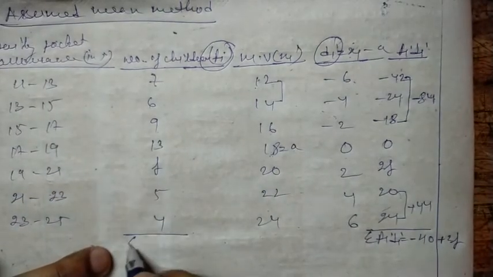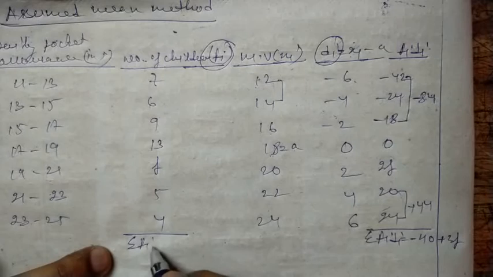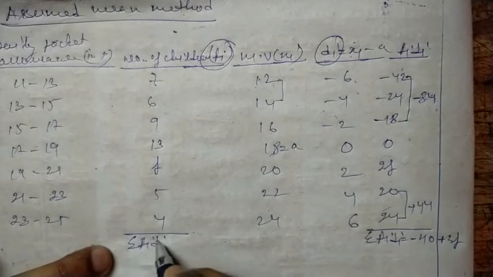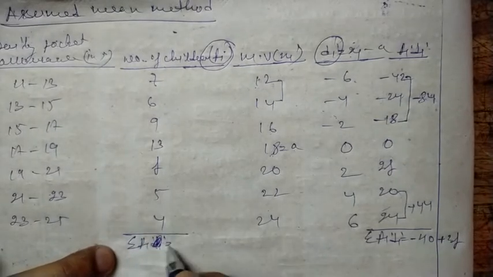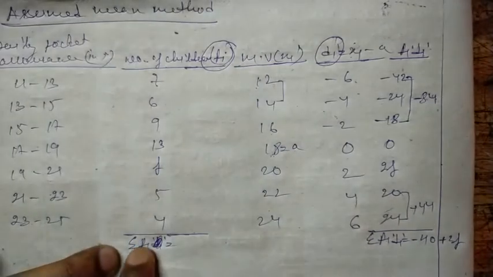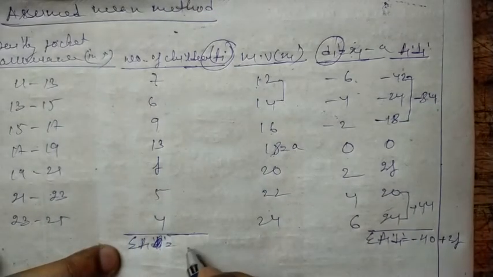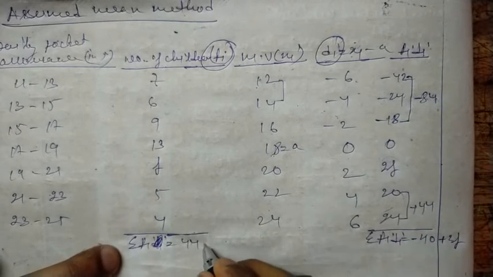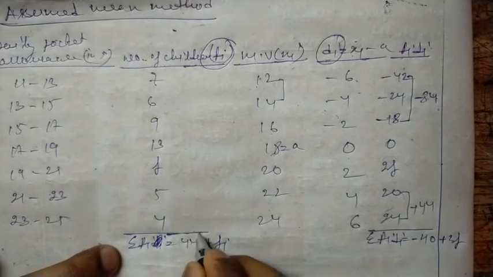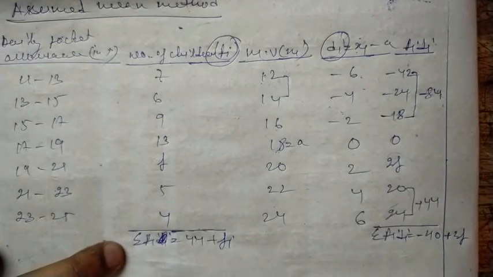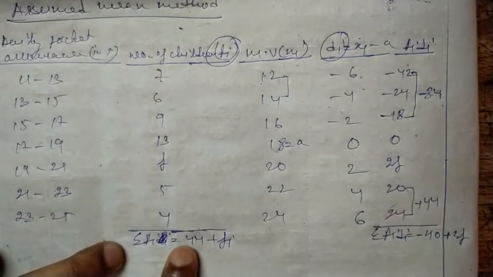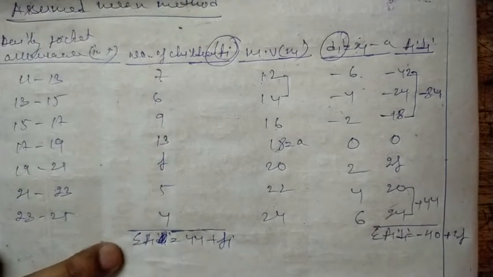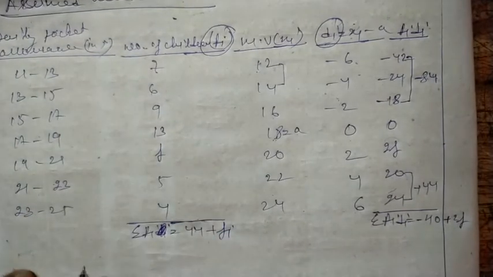If I add, I will get sigma fi, sorry, sigma fi value will be 44 plus f. We have already calculated this in the direct method, previously we have done the same questions, right?